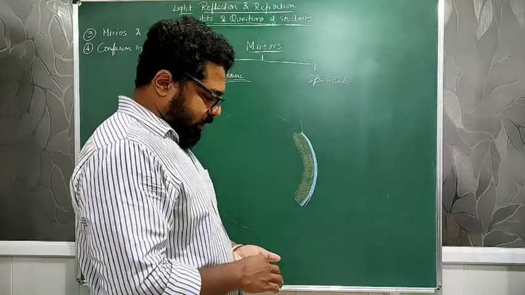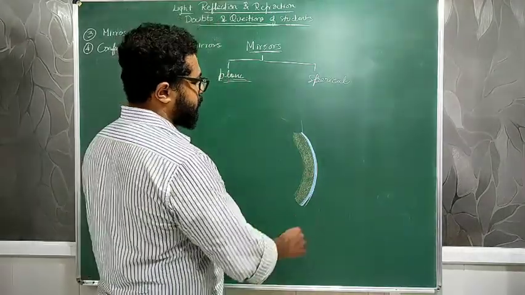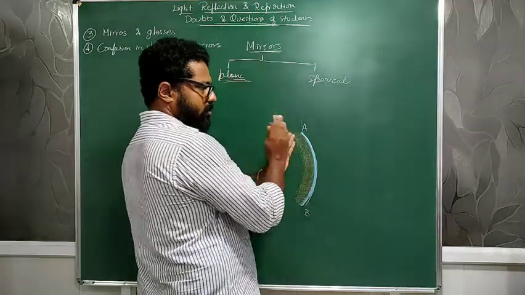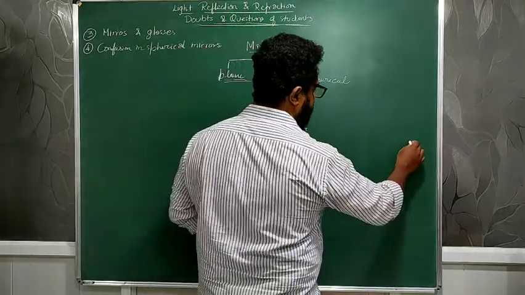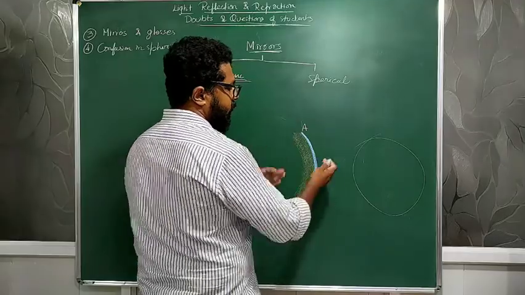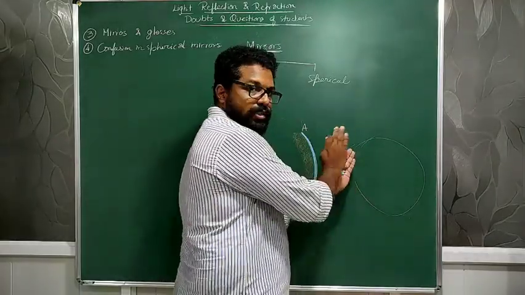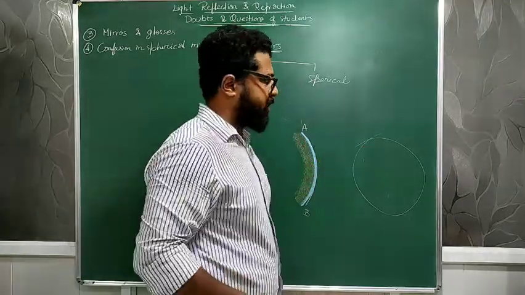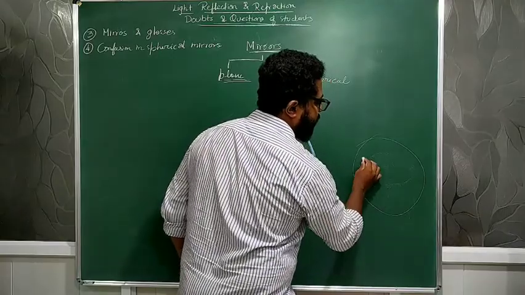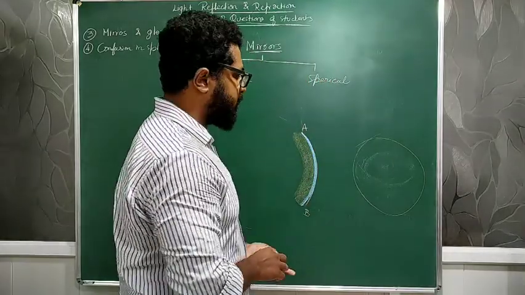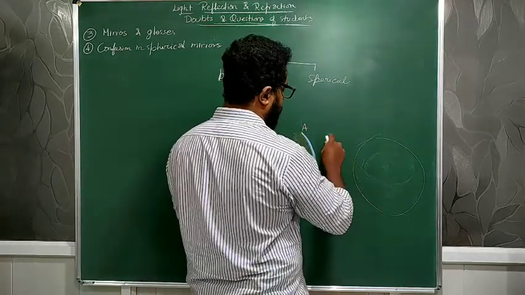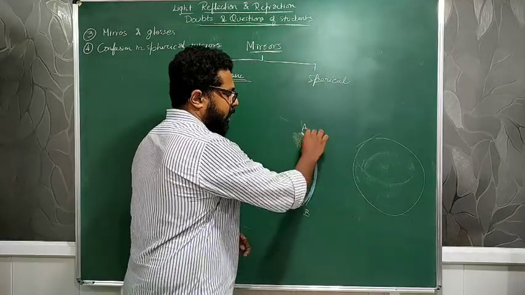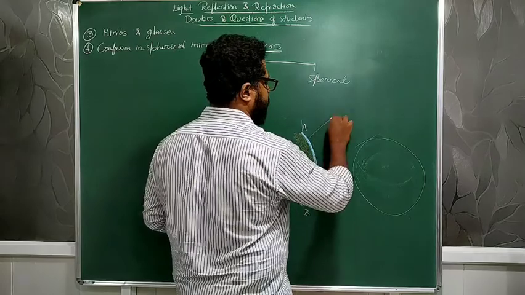To understand more about the details of spherical mirrors, this particular segment AB is there, no? Suppose I see it in this direction, that is completely in the side view direction. It will look like a circle bulged outside like that, because it is a part of a sphere. I have cut that sphere. This particular area or portion is called the aperture, or I can say the effective diameter. This particular curve, however much is available for reflection, is called the aperture.